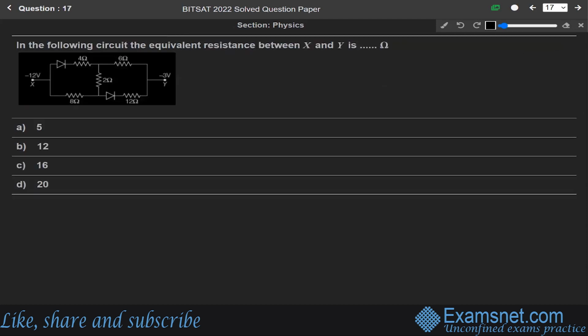Now next question, 17. In the following circuit, the equivalent resistance between X and Y is. Okay, we have to find the value of R equivalent resistance. So this question is from the chapter of current electricity. Now, according to this given figure, X is at lower potential with respect to Y, since at X there is minus 12 volt and Y minus 3 volt. So both diodes are in reverse biasing.